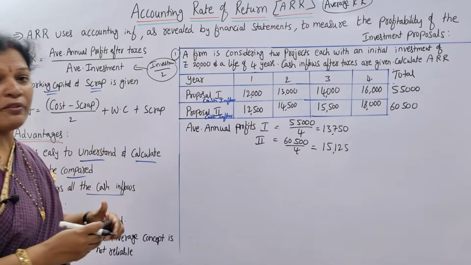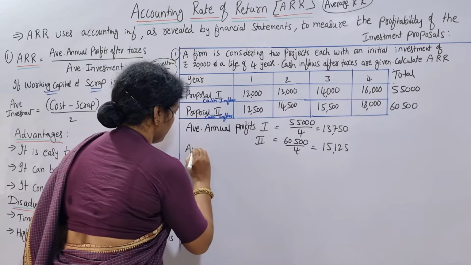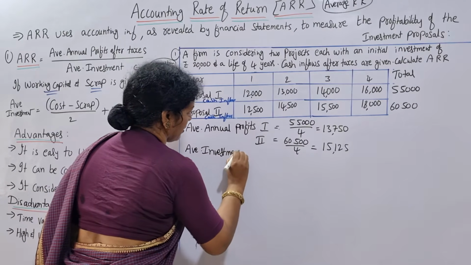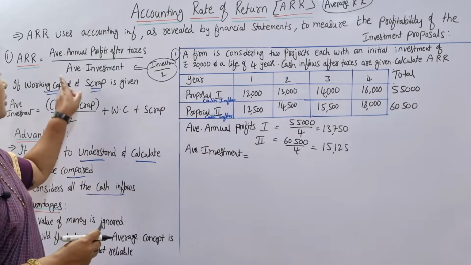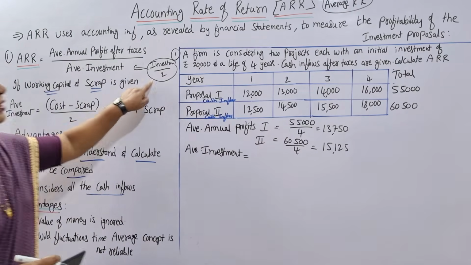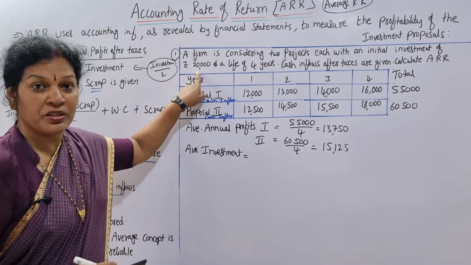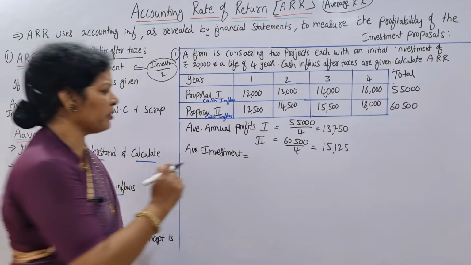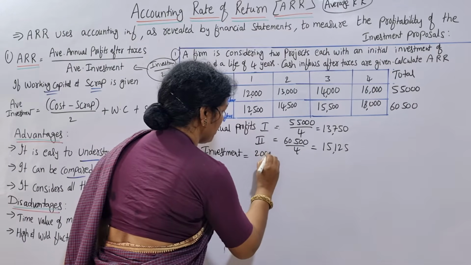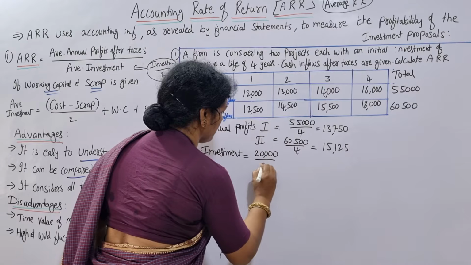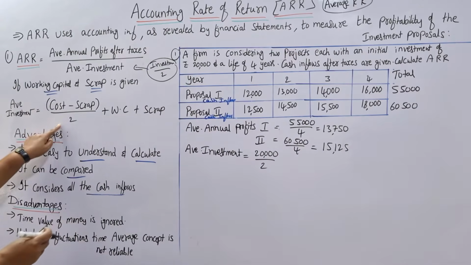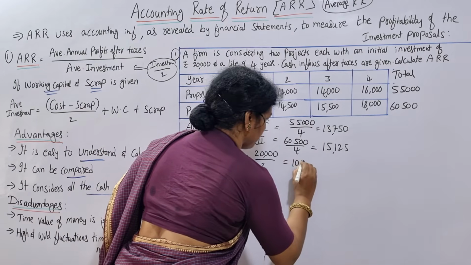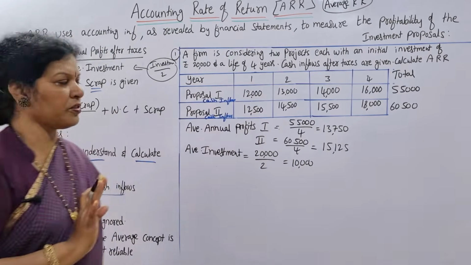Next one, what do we need? Average investment. The average investment formula is here: investment by 2. Investment is how much? 20,000 invested. Okay, 20,000 for both the proposals. So 20,000 divided by 2, or you can say cost by 2. Cost is 20,000 divided by 2. So this is 10,000 for both the proposals.